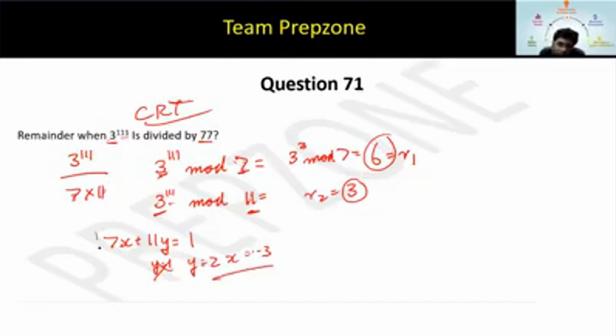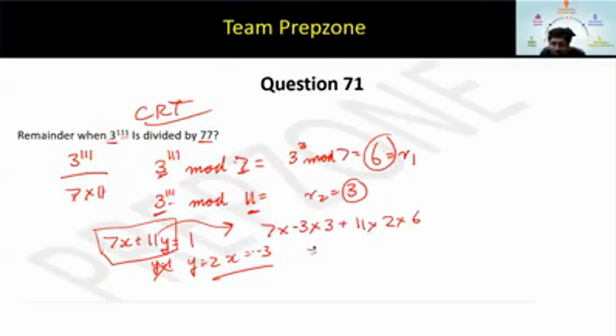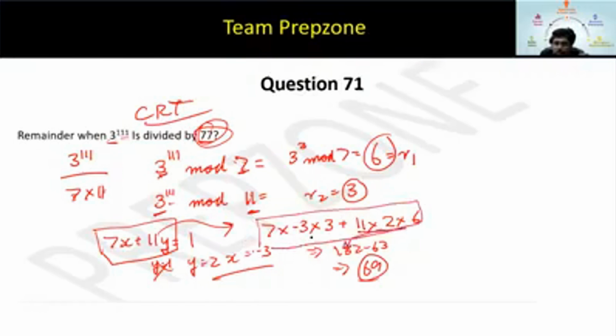Now what? Now use this equation only, nothing else. Use this one single equation only. 7 into value of x, minus 3, into remainder with 11. What is the remainder with 11? 3. Plus 11 into what is the value of y? 2. Then remainder with 7. What is the remainder with 7? Remainder with 7 is 6. So what is this value that you are getting? This is 9 into 7. This is 132 minus 63, and you have to divide it by what? 77. This goes out to be 69. See, this into 12 is 132. This is minus 63. This is 69.